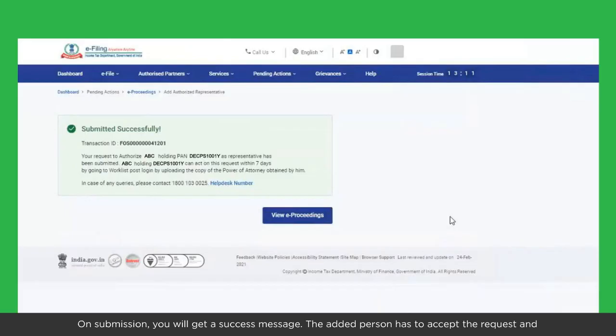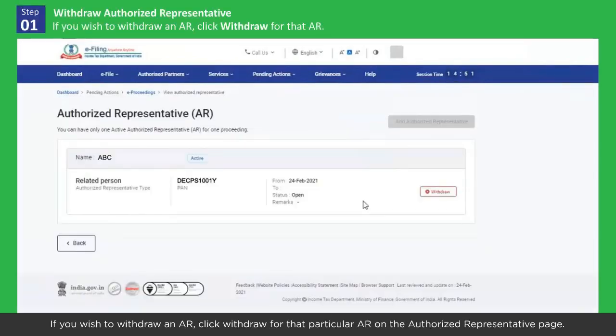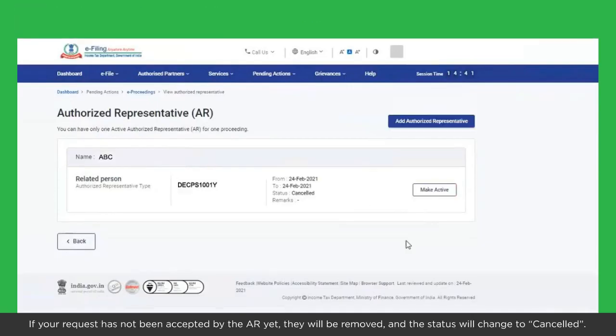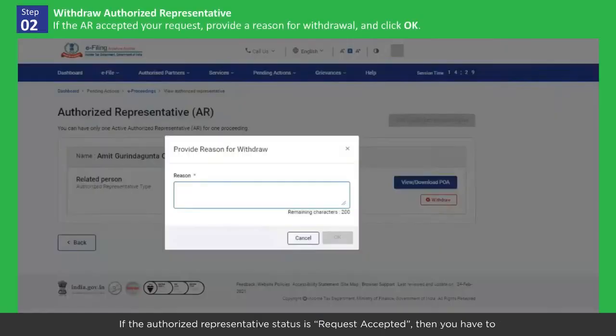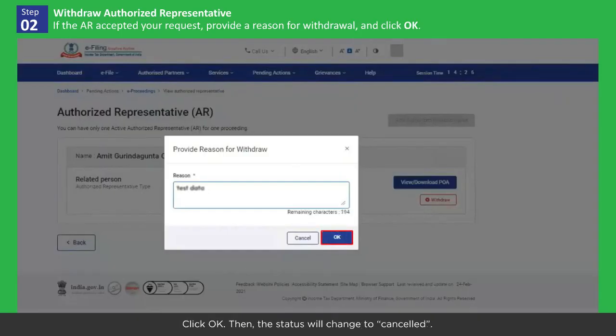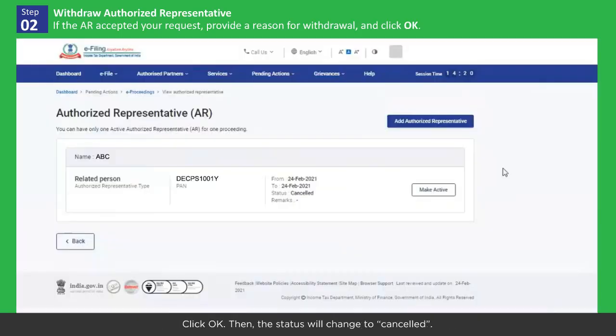The added person has to accept the request and upload their power of attorney within 7 days, post login to e-filing. If you wish to withdraw an AR, click Withdraw for that particular AR on the Authorized Representative page. If your request has not been accepted by the AR yet, they will be removed, and the status will change to cancelled. If the authorized representative status is request accepted, then you have to provide the reason for withdrawal before they can be removed. Click OK. Then, the status will change to cancelled.